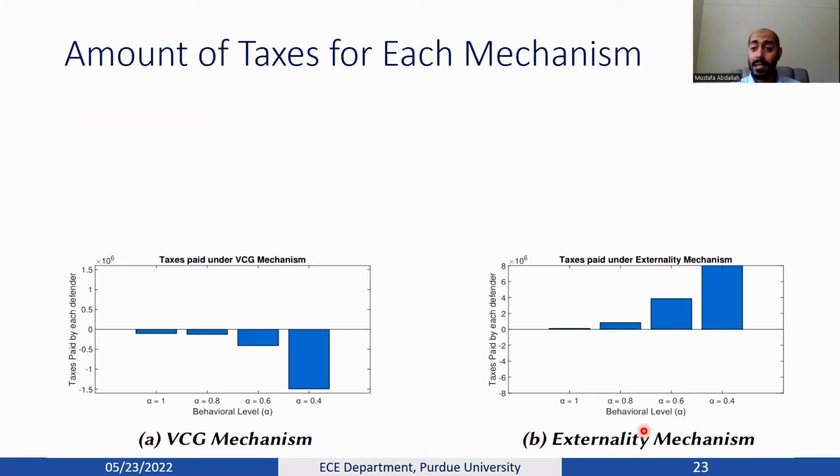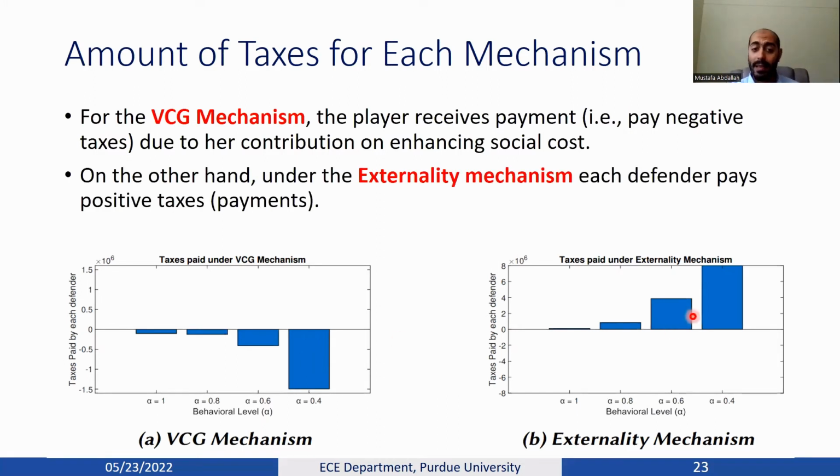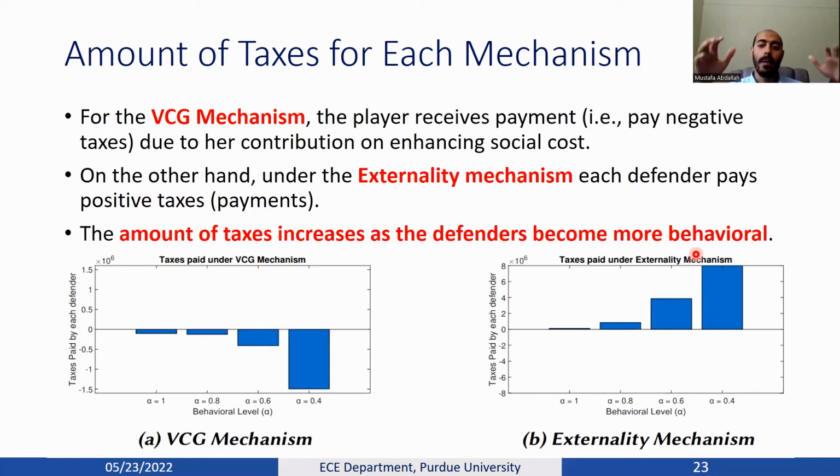Next, we show the amount of taxes for each mechanism. To begin with the VCG mechanism, each player will receive a payment, or pay negative taxes, because he will help and contribute to enhancing the society cost. On the other hand, in the externality mechanism, each defender will pay positive payments. However, in both of these scenarios, we show in our evaluation that the amount of taxes increases as the defenders have more bias or become more behavioral.